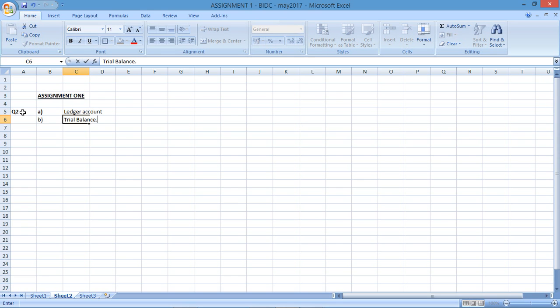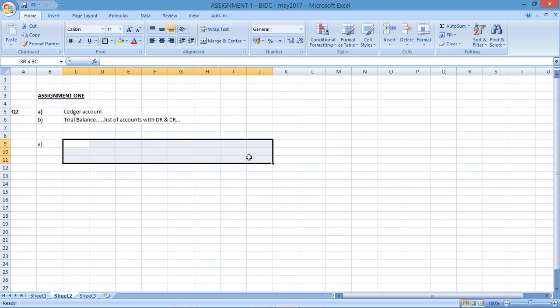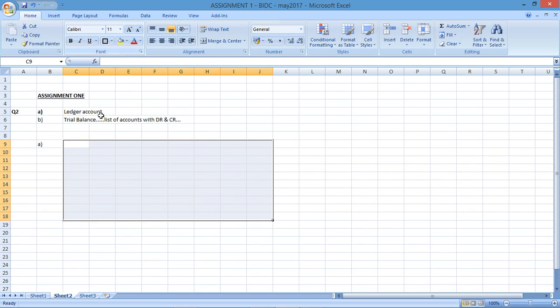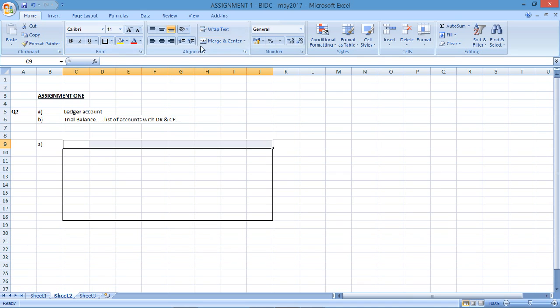So we need to draw up a trial balance, which you should know is a list of accounts with debits and credits. Let's see how we would answer this question. Well, the first bit is obviously to draw up a T account for bank. And I need to draw up a trial balance. What does a trial balance look like?